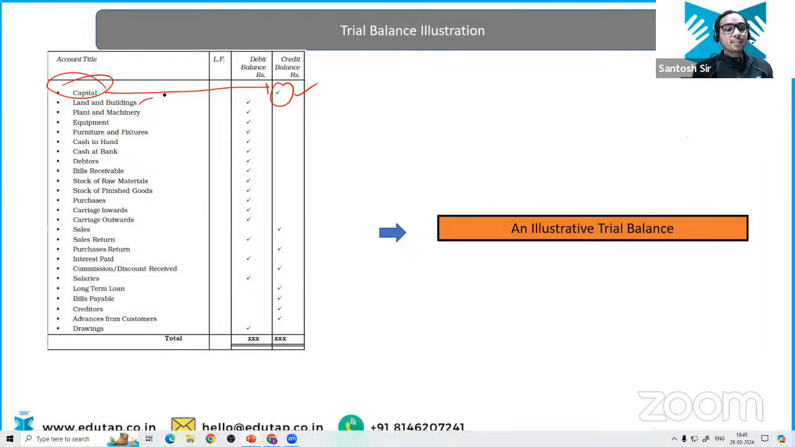Now, land and buildings are in the category of asset account, and when assets increase, we debit them. So land and buildings are going to have debit balance. So here you can see the tick sign on the debit side. So when you are going to prepare the trial balance, now what you are going to have is the debit balance of land and buildings, right?